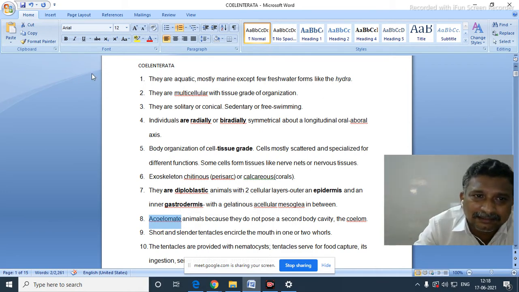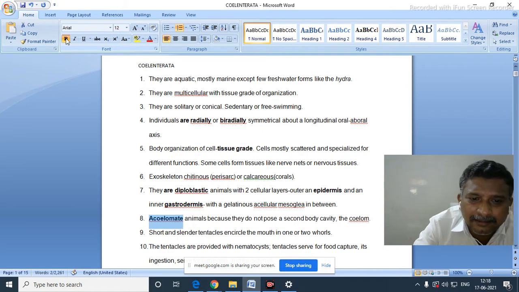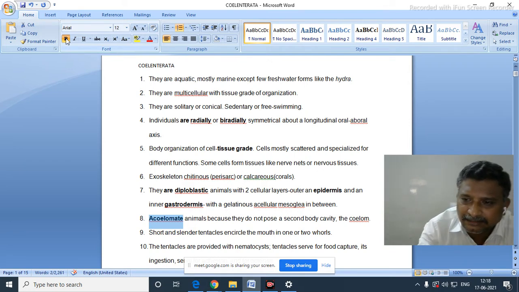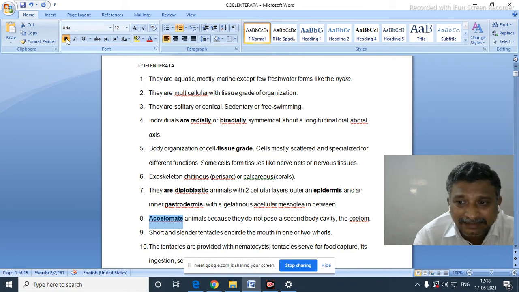Are you listening? Yes, sir. There is no such wording as coelom in the case of Coelenterata. From Platyhelminthes onwards, a secondary body cavity will be there.